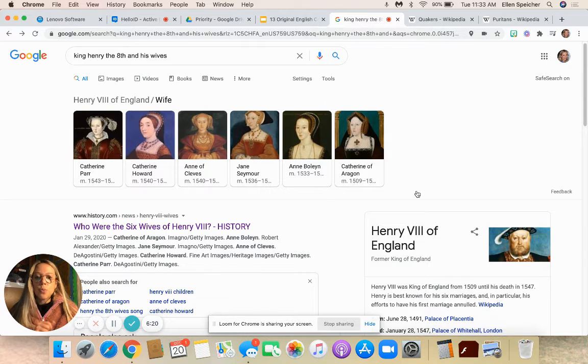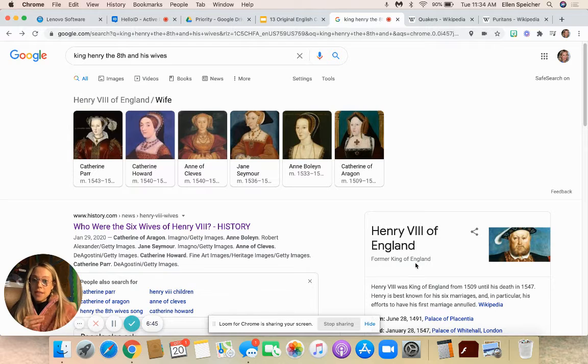His first wife is a Spanish princess. Her name is Catherine of Aragon. I believe that she's the daughter of King Ferdinand and Queen Isabella. Yes, she is. She's the daughter of King Ferdinand and Queen Isabella, who were featured in our trial. Anyway, she's Catholic, he's Catholic, everything's great. We've learned about Catholicism in 7th grade.